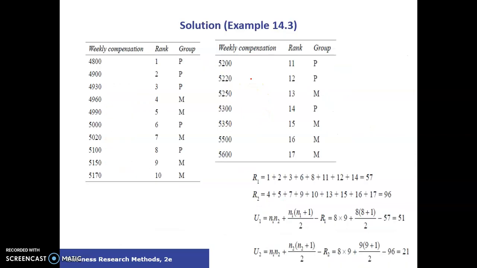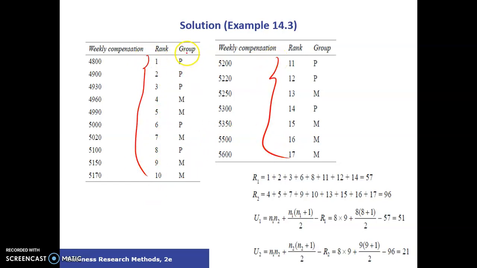So let me show you how it has been done. The rank has already been calculated here, see. All the data we have combined, and for example 4800, this is group P. So this data has been reproduced in ascending, increasing order, and then ranks are provided. Now what we do, we only calculate these ranks.